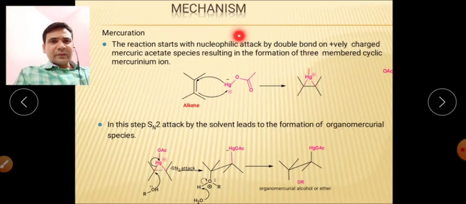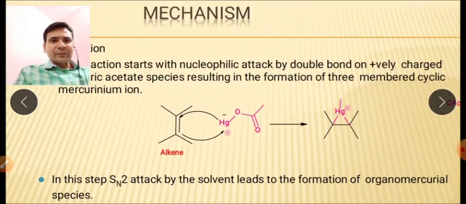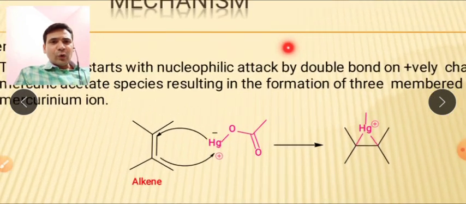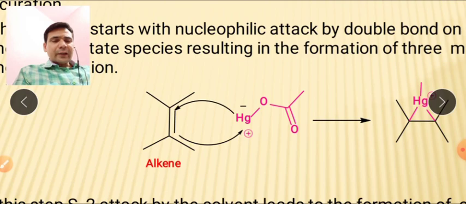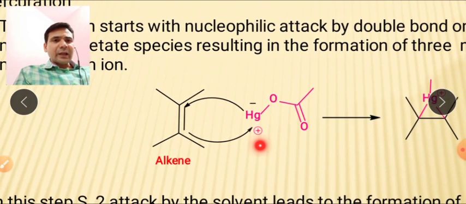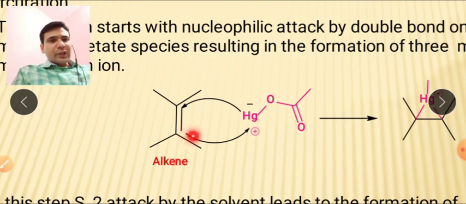You can see this is the mechanism. The alkene first reacts with this Hg positive, and basically this is a concerted mechanism in which the electron cloud between two carbons, that is the pi electron cloud, will attack the Hg positive, and this electron pair will attack here.